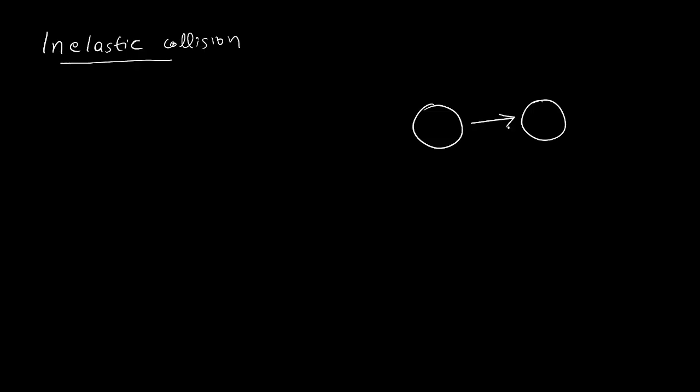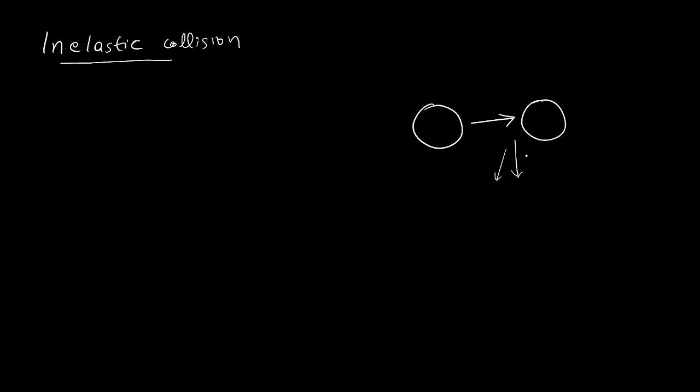Inelastic collision. What is the meaning of inelastic? It is the opposite of elastic collision. In elastic collision, the bodies act like elastic bodies, just like rubber. The flexibility is there. Understood? No loss in kinetic energy occurs in the case of elastic bodies. If two rubber balls hit together, there will not be any sound. There will not be any energy loss. But if one stone hits the other stone, it will not be elastic. Some energy will be lost in the form of heat energy.